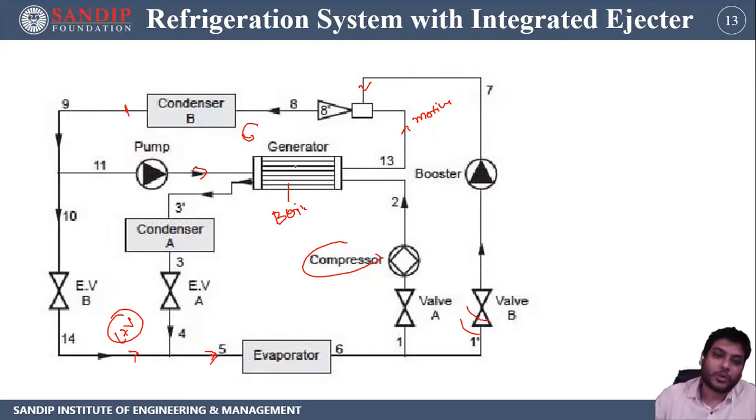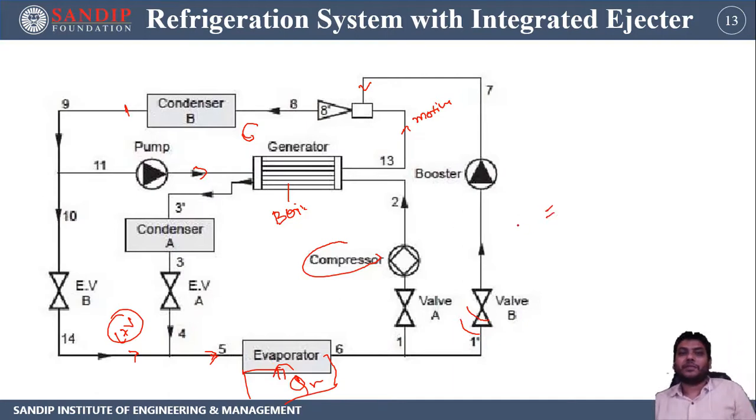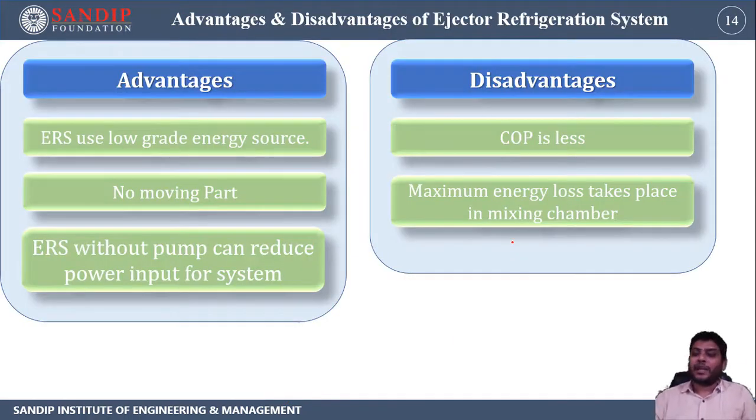to the evaporator, where it collects the heat from a room or refrigerating space, any type of refrigerating space. You can utilize this system for air conditioning, you can utilize this system for a refrigerator. Okay, so this is how the refrigeration system with the integrated ejector works. That's all about the ejector refrigeration system.